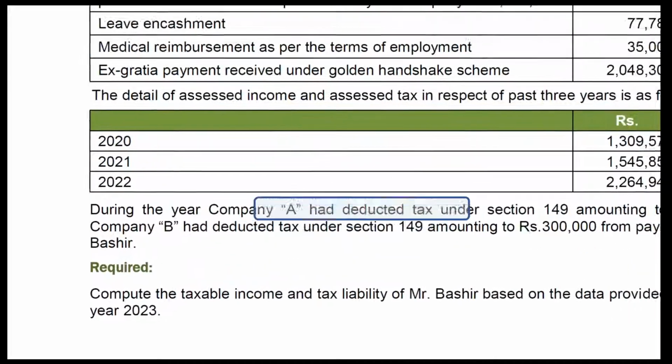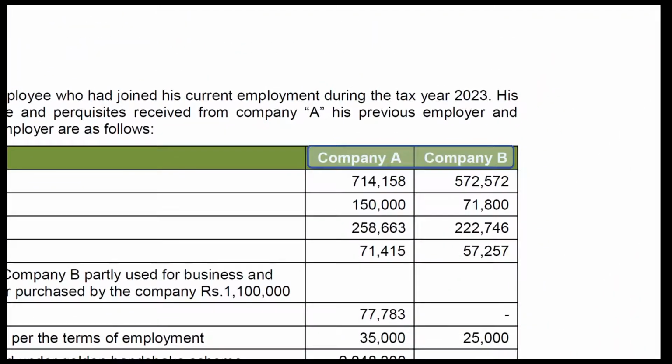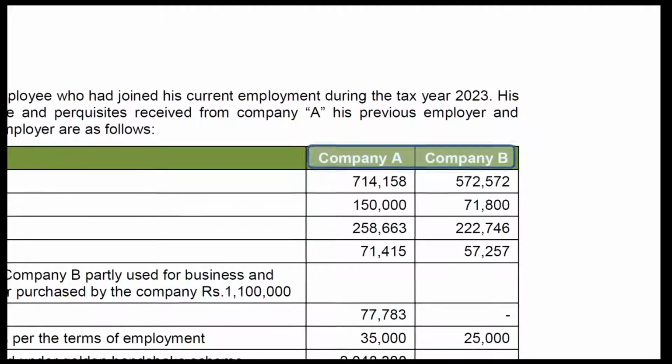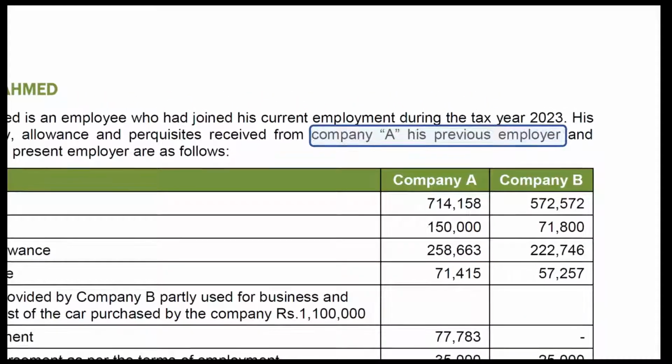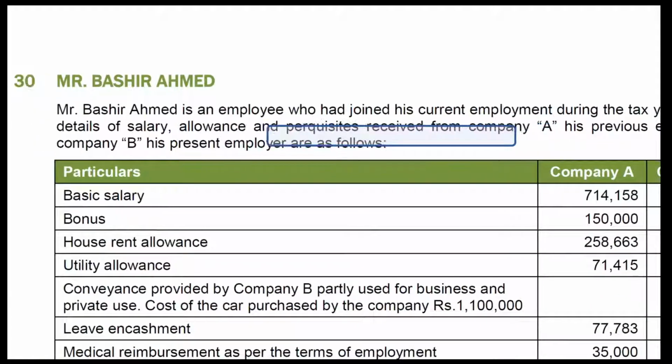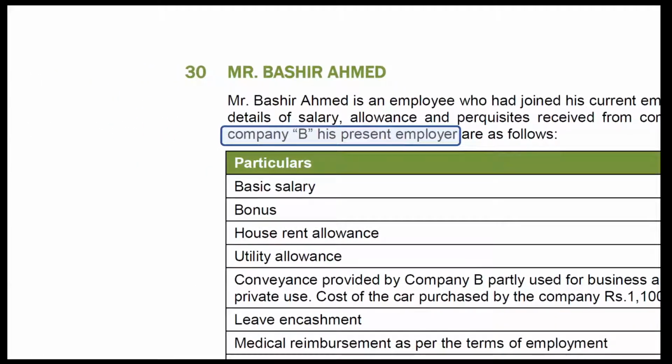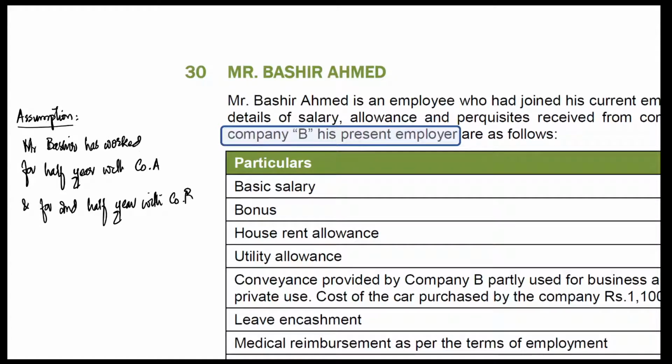Something new in this question is that the taxpayer has worked for two employers in this tax year. Company A and Company B. Company A is first or previous employer. Company B is present employer. Please note that the question has not given any information about the duration for which taxpayer has worked for each employer. You can take your assumption as you feel appropriate. We are assuming that for half year taxpayer has worked for Company A and for second half of the year he has worked for Company B.